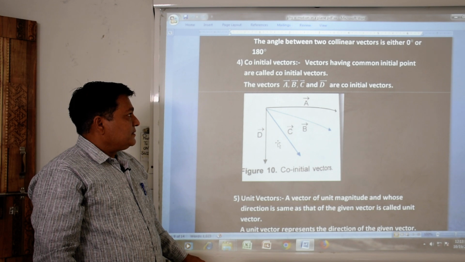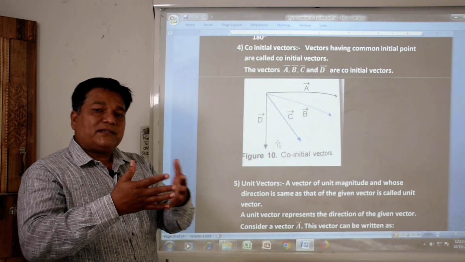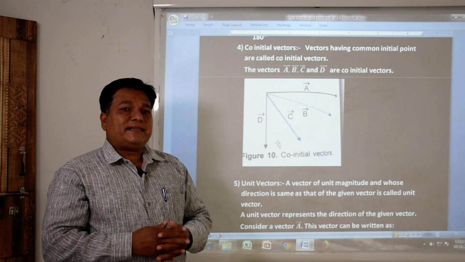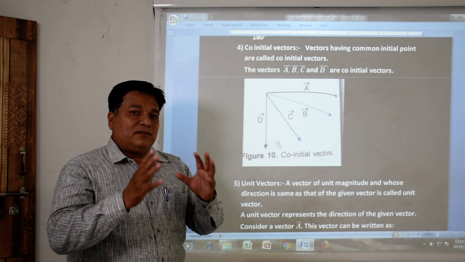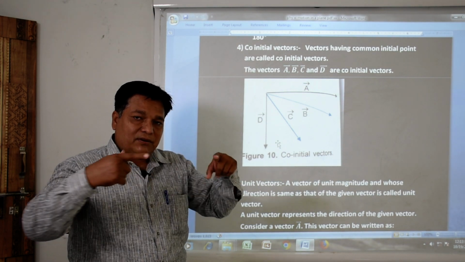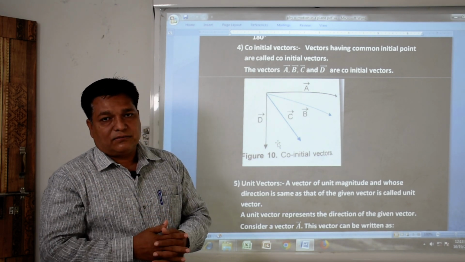Next, related to co-initial, we can consider the coterminous vectors also. Coterminous means two or more vectors are ending at one point only. Then such vectors are said to be coterminous.